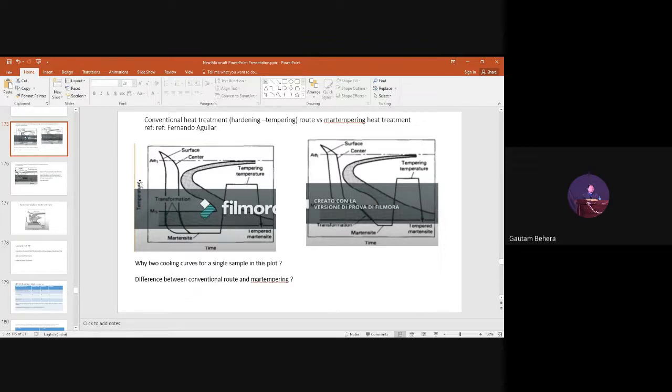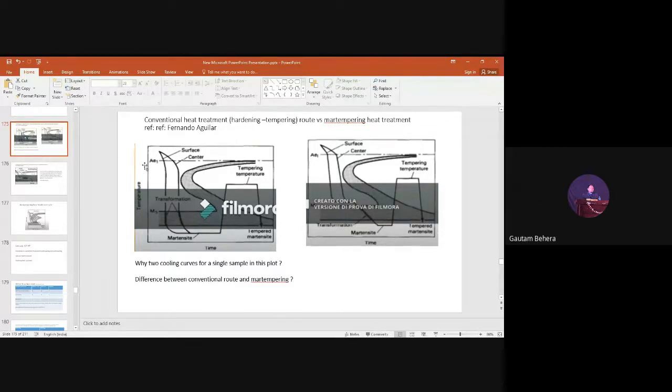So you understand at this point, both are optimum. Growth rate is good, nucleation rate is also good, right? So that is why the incubation period is less at the nose of the C curve. Your transformation starts earlier and also finishes earlier. Why? Because the growth rate is good, nucleation rate is good.